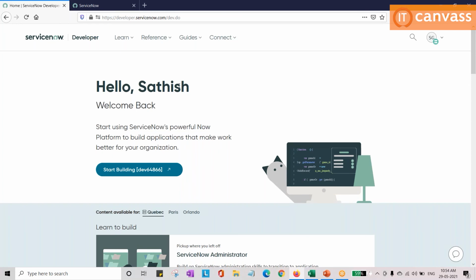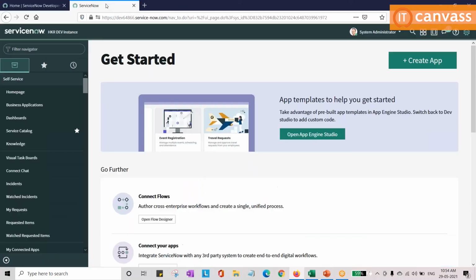If you are not using it for 10 days, it will automatically be deactivated. All the changes which you made will be lost. You need to click on that Restore instance option to get your application back. But make sure that you open it at least once in 5 days. Even if you're not using it, just activate and open this developer site, then log out again. So it will reset your inactivity for the next 10 days. So please do that if you want to work on the ServiceNow platform.